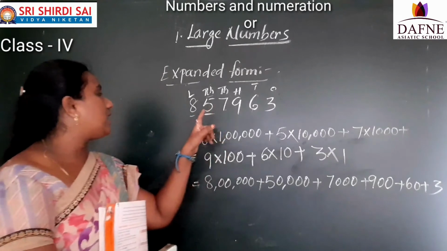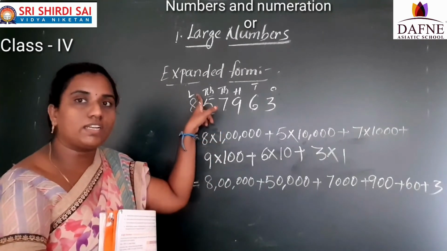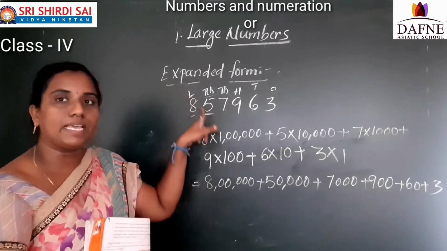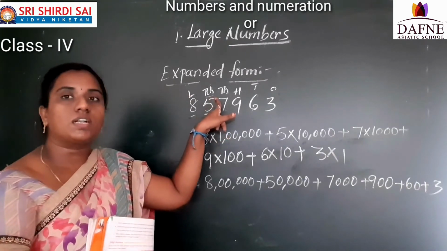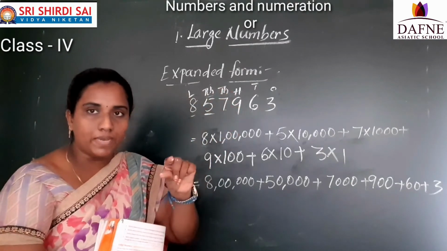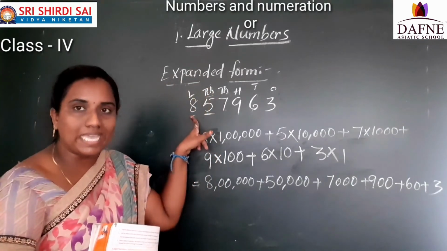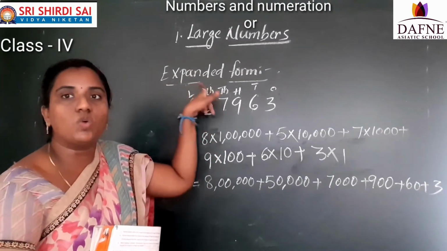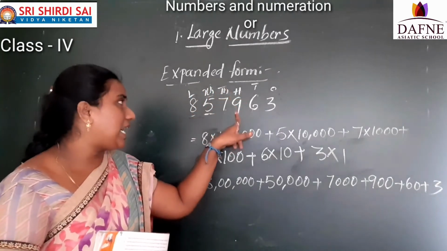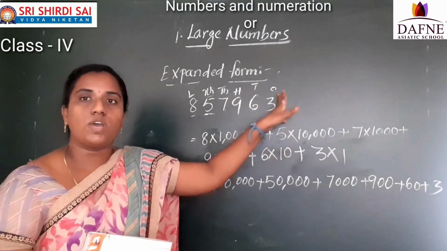Okay. Now how to write it: 8 into the position of that number. 8 into 1 lakh plus 5 into 10,000 plus 7 into 1,000. So the number and its position; you have to multiply. The number is 8 and its position is lakhs. 8 into 1 lakh, 5 into 10,000, 7 into 1,000, 9 into 100, 6 into 10 and 3 into 1, that is the first step.